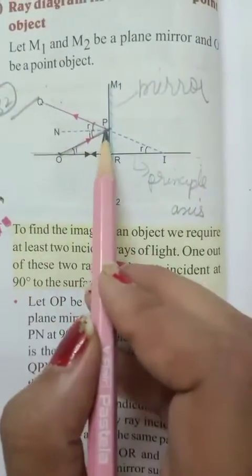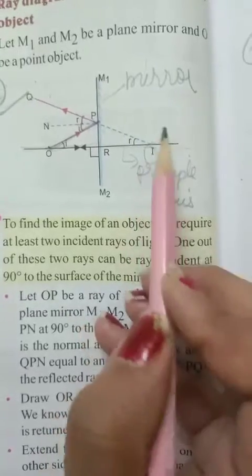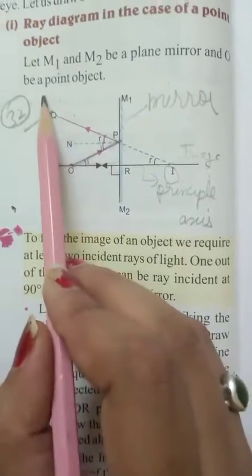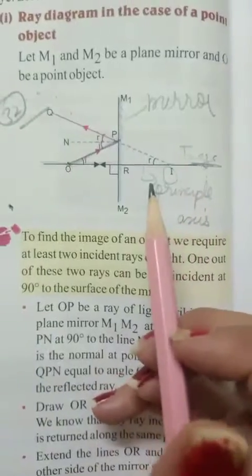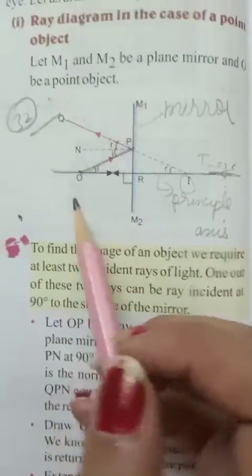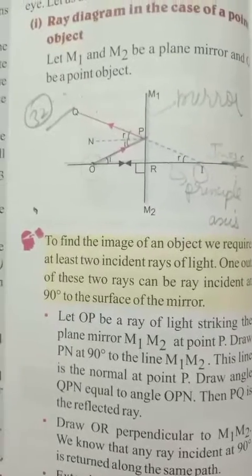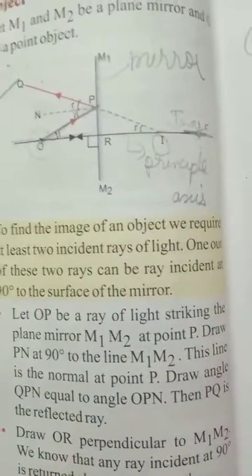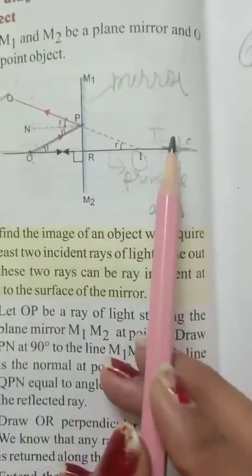Then they have extended the light at the back, and we are getting our image. It looks like it has to be here, but if we extend it, it will be at the back of the mirror. So O is an object whose reflection you want. If I am standing in front of the mirror, I will be an object, and my reflection will be my image. The image that I get in a plane mirror, that is my image. So I am an object and my reflection is the image.